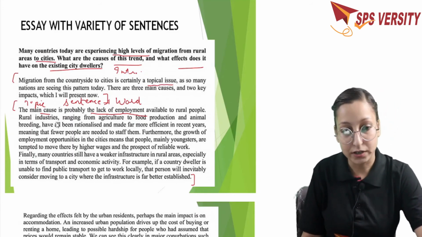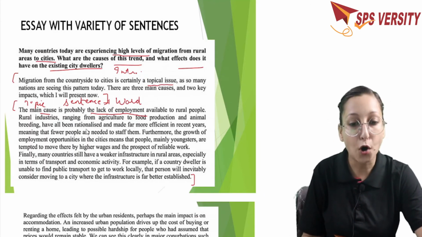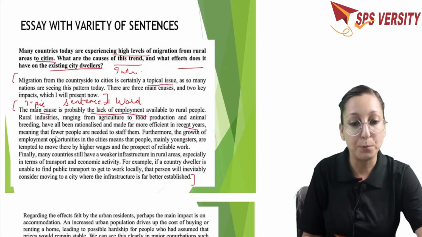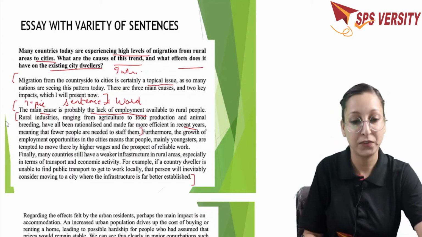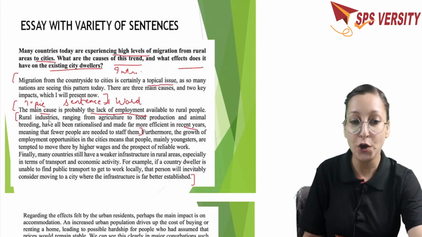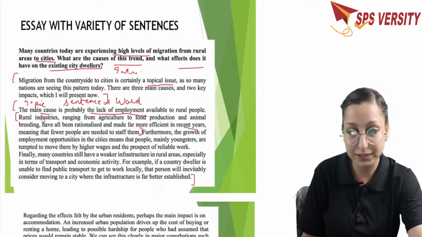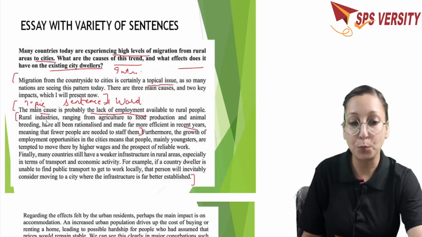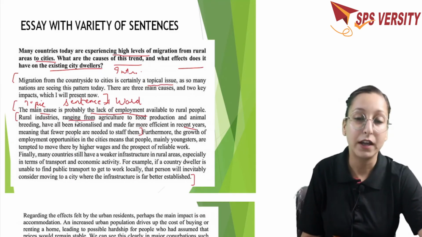Now, rural industries, ranging from agriculture to food production and animal breeding, have all been rationalized and made far more efficient in recent years, meaning that fewer people are needed to staff them. So till here, from rural to staff them, this is the use of complex structure here. How? Let me tell you. Rural industries. So to explain what the person means by the rural industries, to make it more clarified, he has given supporting ideas here, given more explanation here.